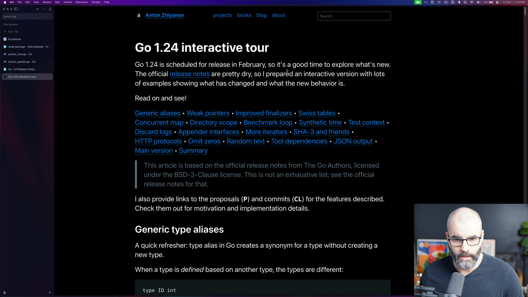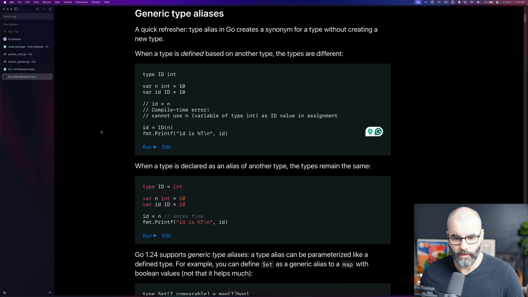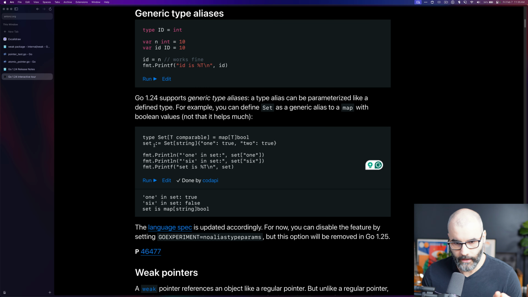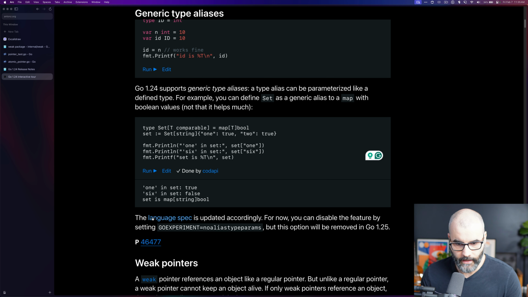So the first feature is generic aliases. Go always had aliases, but in this release, we're going to be able to do aliases for generics. A good example is this one here. Essentially, we can create an alias called Set for what is essentially a set, a map of a generic type to bool. And that's pretty much it. You can create aliases for generic types.